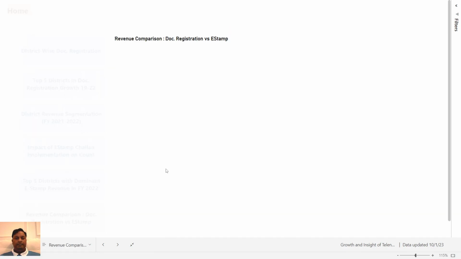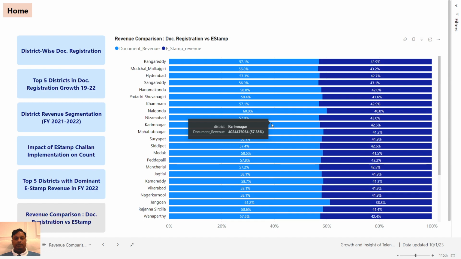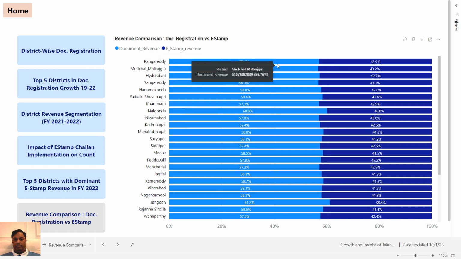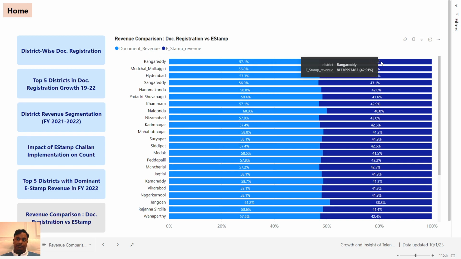Next was the revenue comparison between document registration and e-stamp challan across districts. So this is a 100% stacked bar chart. We can see the contribution of both the revenues, starting from Rangareddy, which is 57% in document revenue and 42% or 43% approximately in e-stamp challan.